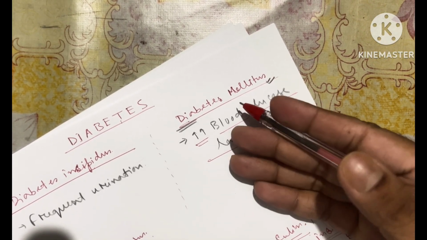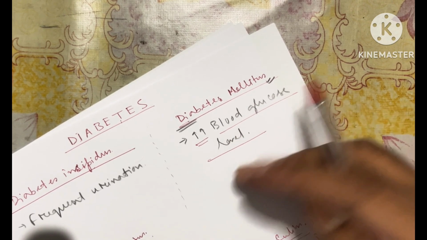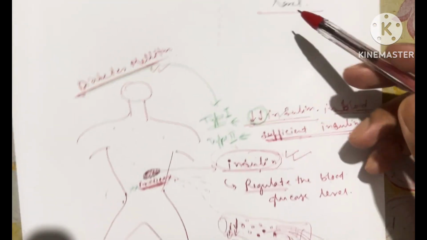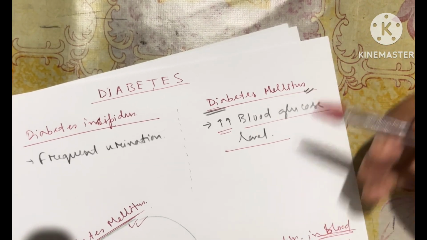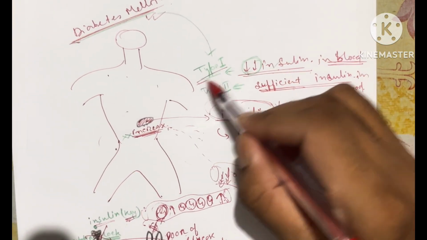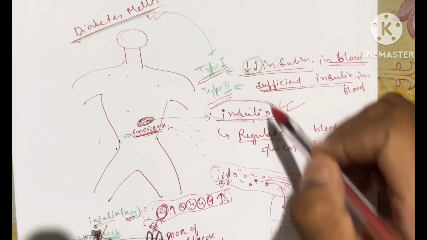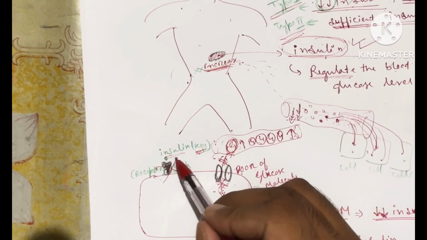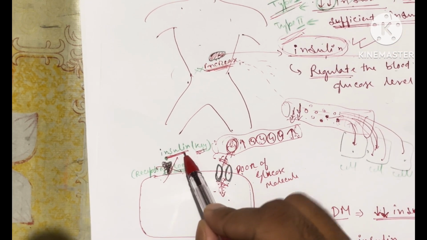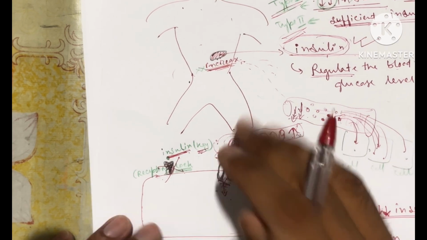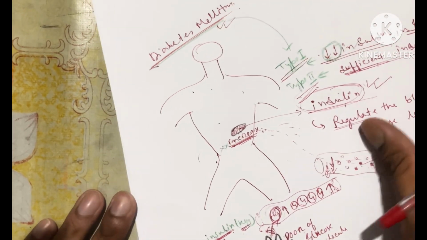But why is there an increased blood glucose level? It could be of two types. When we discuss diabetes mellitus, we will see other types of diabetes mellitus also, but mostly we can classify it into type 1 and type 2 diabetes mellitus. In type 1, the diabetes is directly associated with and depends upon insulin. If we give insulin, then this lock will automatically open.